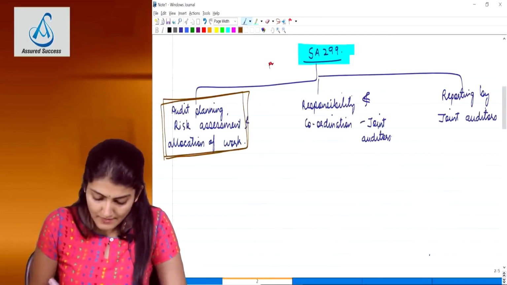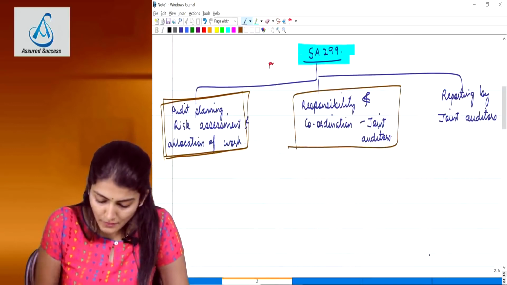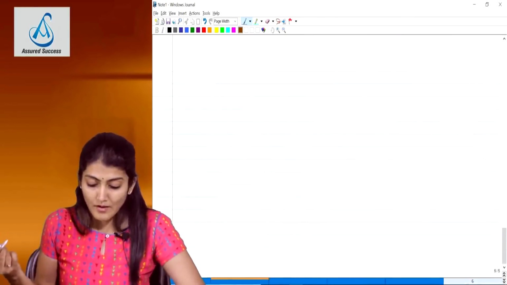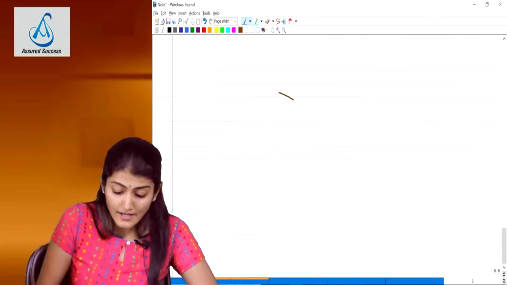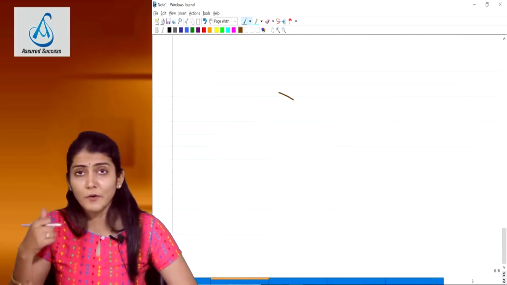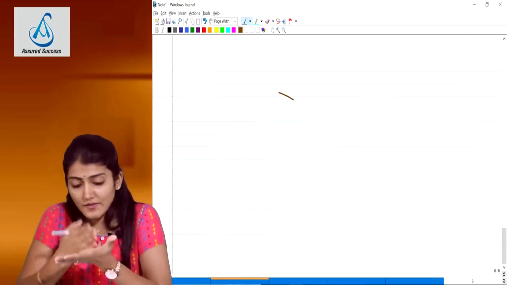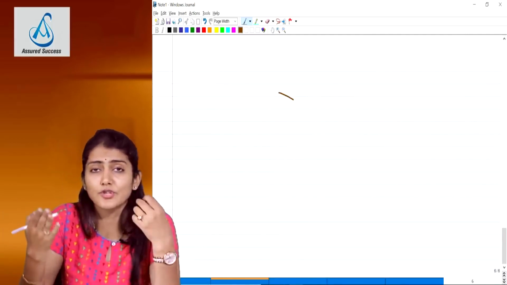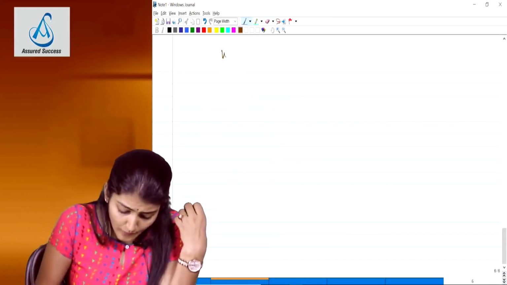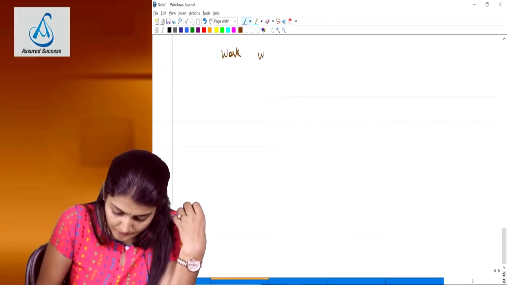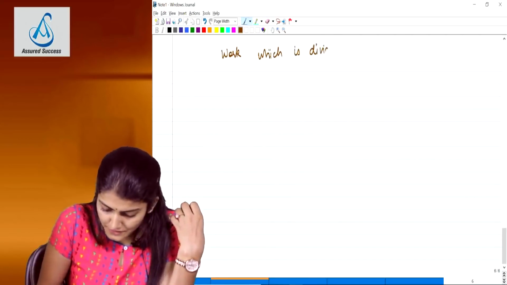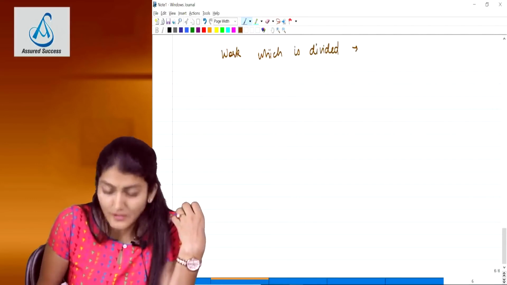Now I come to the second part of the standard, the responsibility and coordination of the joint auditors' work. The sharing of responsibility by the joint auditors. So one, for work which is divided, who is going to be responsible?